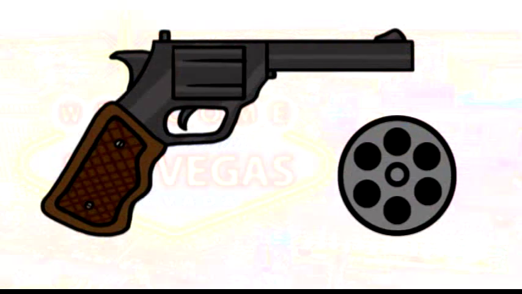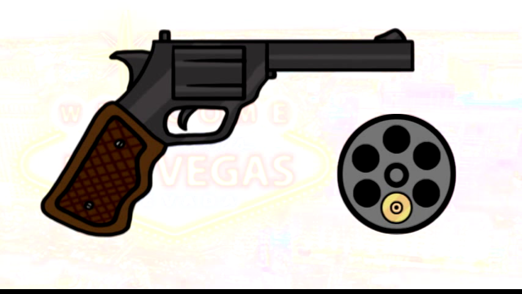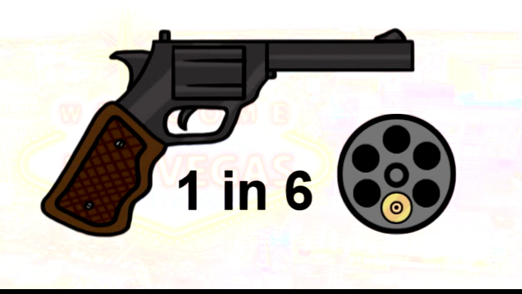But let's think of a couple of other examples. What if I took a 6-shot revolver and I put only one bullet in the chamber and I spin the chamber randomly? What's the probability of shooting? It's 1 in 6. There are 6 chambers in the gun and only one has a bullet in it. So this is a 1 in 6 probability.